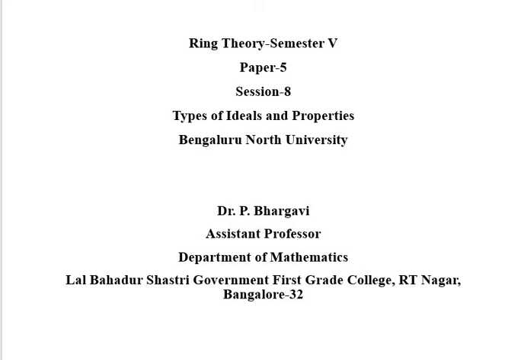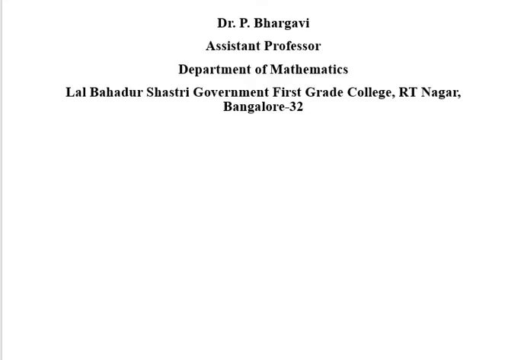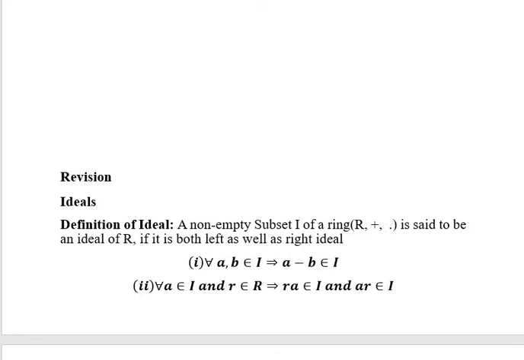Before learning of types of ideals, let us see what is an ideal first. In the previous class, we have learned that an ideal is a non-empty subset of ring (R, +, ·) such that it satisfies two conditions. The first condition is for all a, b belongs to I, a minus b belongs to I. This condition states that the ideal should be a subring of the ring R first.